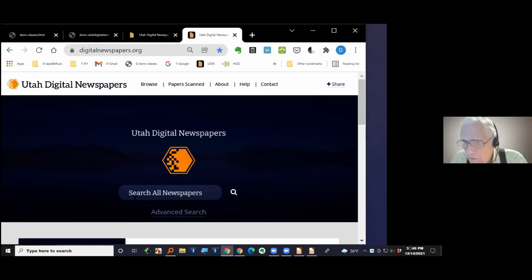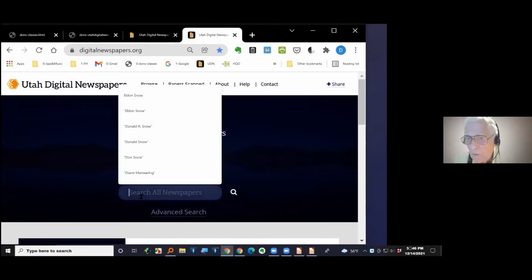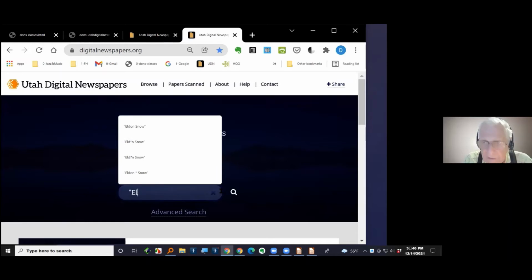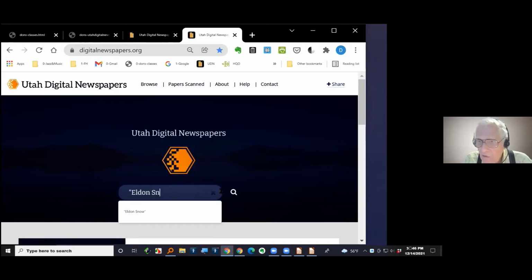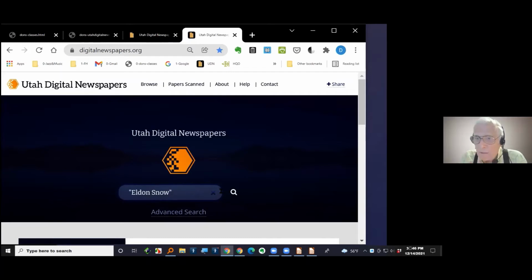Now, notice if I scroll back up to the top here, it says search all newspapers. I'm going to type in, and I'm going to put it in quotation marks, my dad's name, E-L-D-O-N, Eldon Snow. Because his full name was Eldon Stafford Snow, I really need to look for Eldon Snow, Eldon S. Snow, Eldon Stafford Snow, Snow, comma, Eldon, and things like that. But right now, let's just use this one.